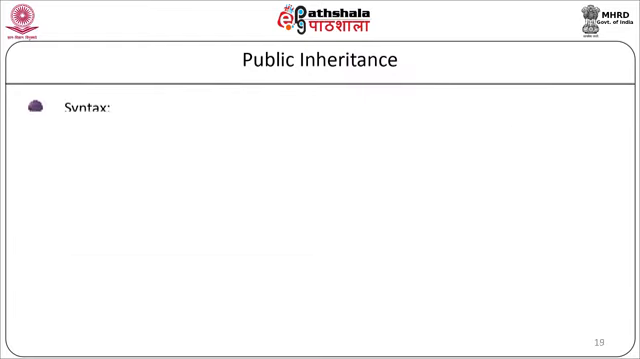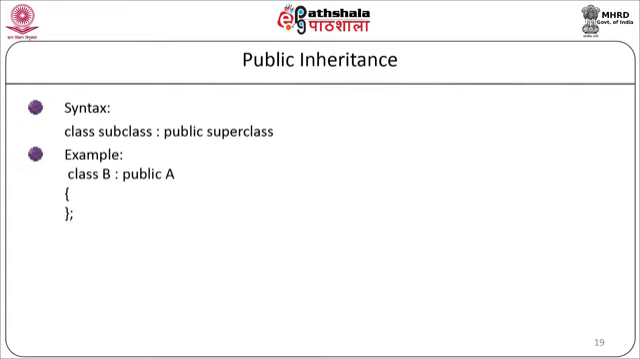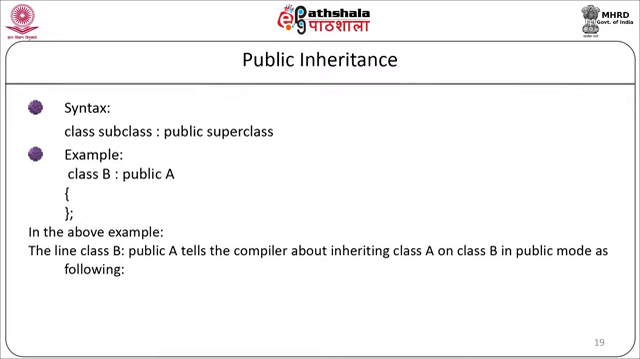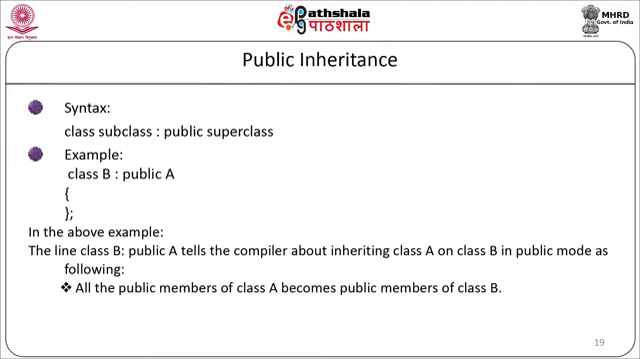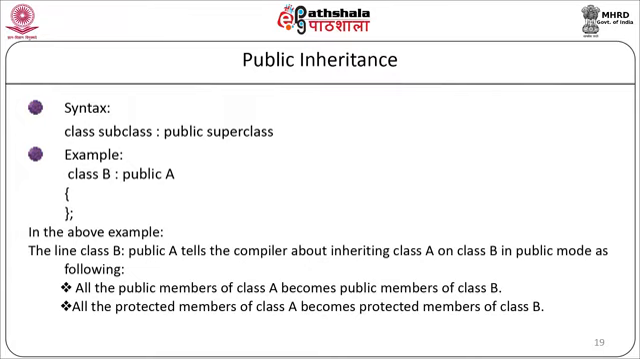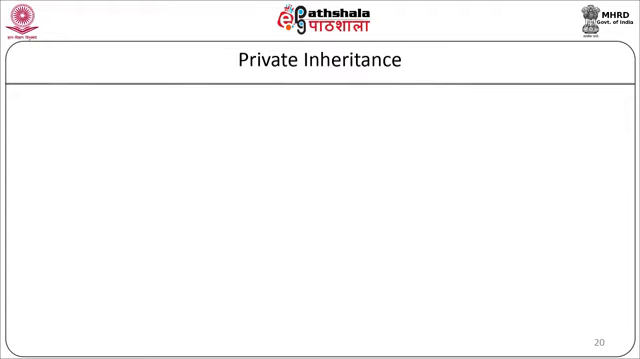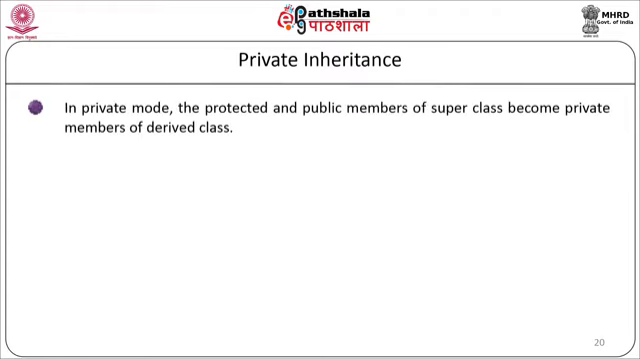The syntax for single level inheritance is: class subclass colon public superclass. Example, class B colon public A. Here the line class B colon public A tells the compiler about inheriting class A in class B in public mode. All the public members of class A will become the public members of class B. All the protected members of class A will become protected members of class B and private members will not be inherited here.